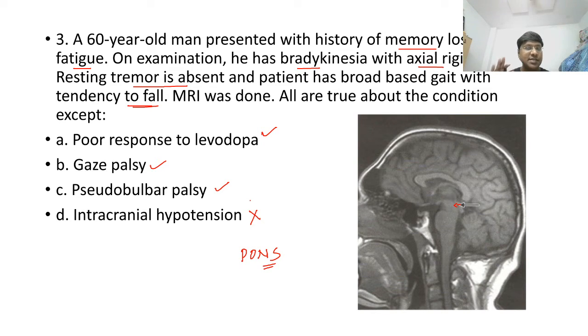The question asked is except, so the answer is intracranial hypotension. I hope everyone has understood this question. Any difficulty in this question?